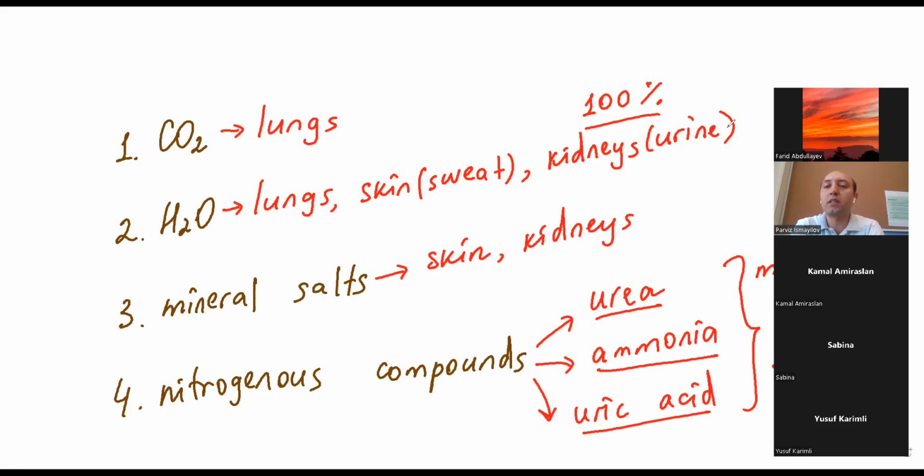Because guys, you know that when ions become more in the body, let's say in the blood, they will make the blood concentrated. Blood becomes concentrated, it will take water by osmosis, and pressure will increase. This is the reason why people do not eat so much salt when they have hypertension, high blood pressure. So we need to send them out of the body. We can store, but after a certain amount we will send them out because there's no need to keep more than we need.